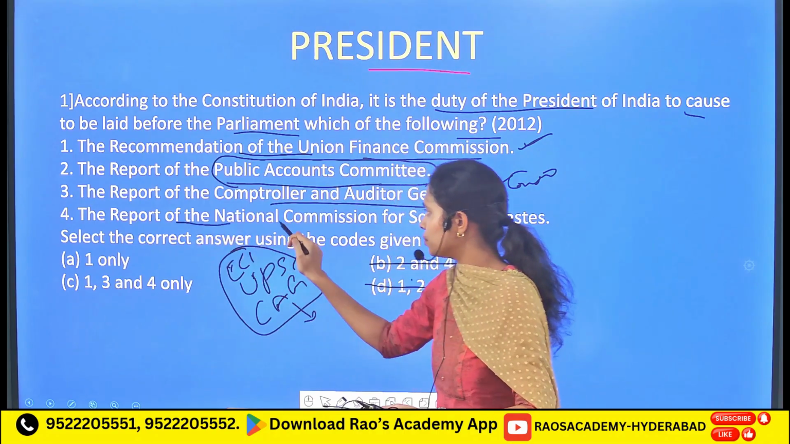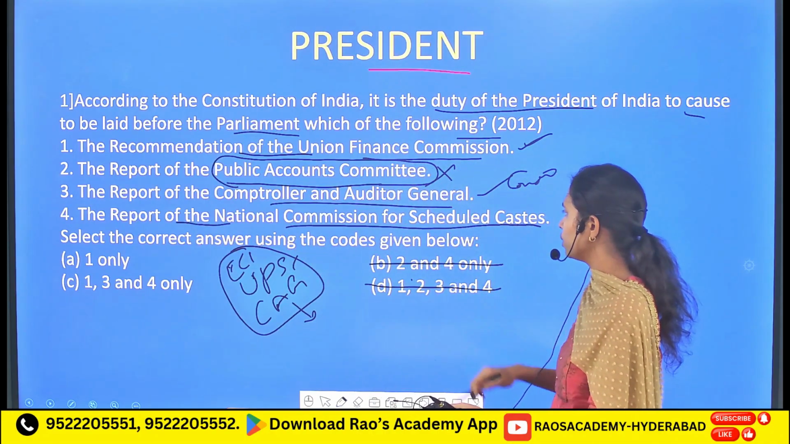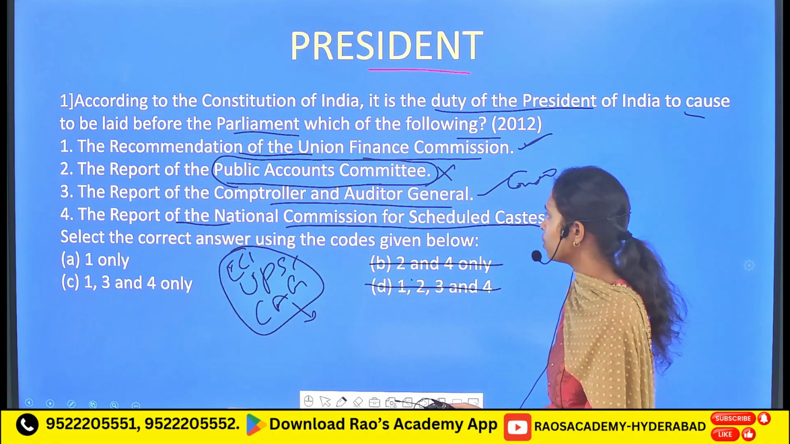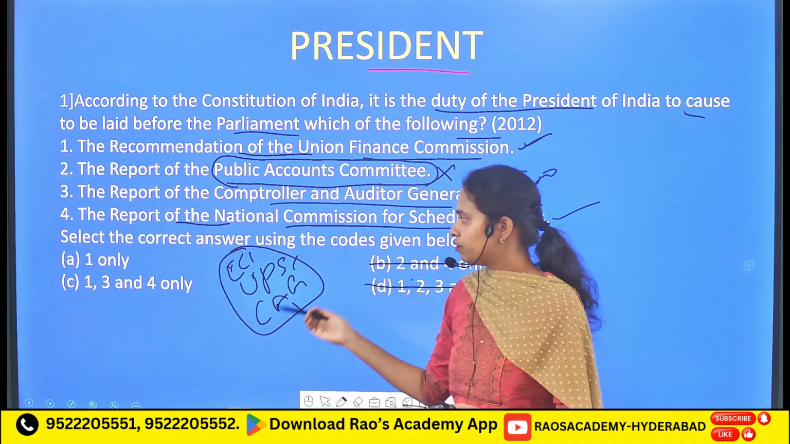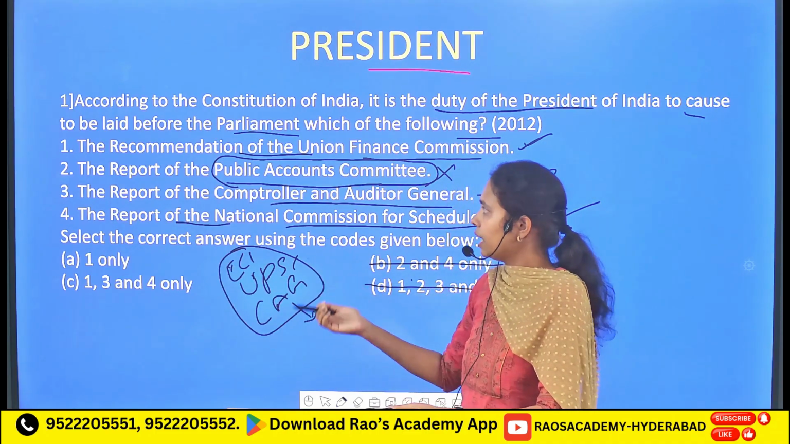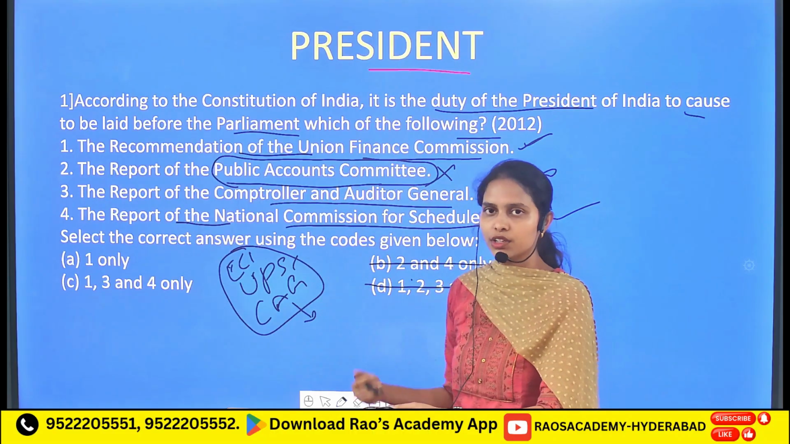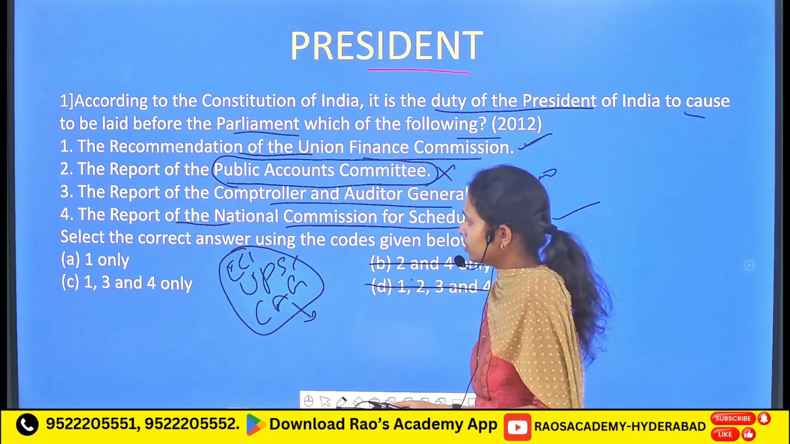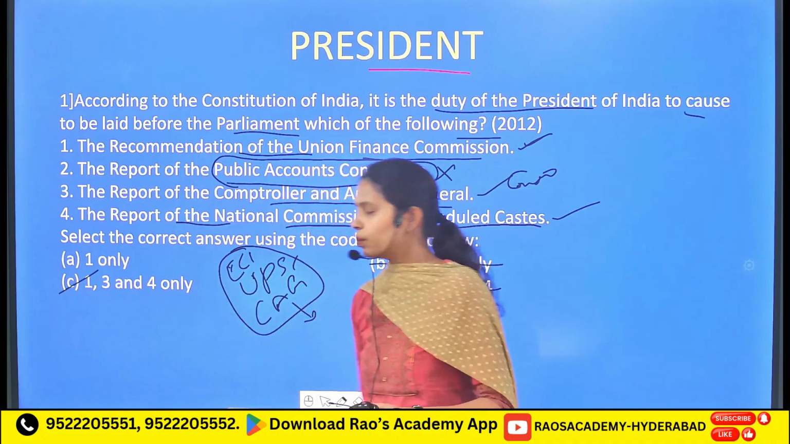Then followed by the report of the National Commission for the Scheduled Castes. It is also again a constitutional body. As I told you before, these constitutional bodies are going to give their reports to the President, and the President is going to submit them in front of the Parliament. So the answer is C, that is 1, 3 and 4.